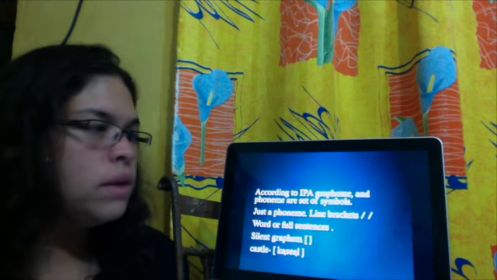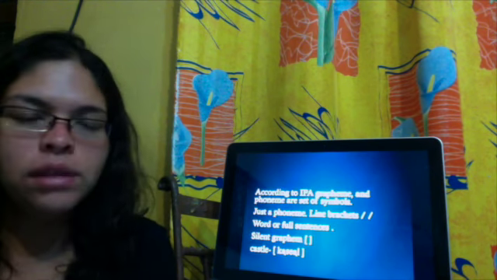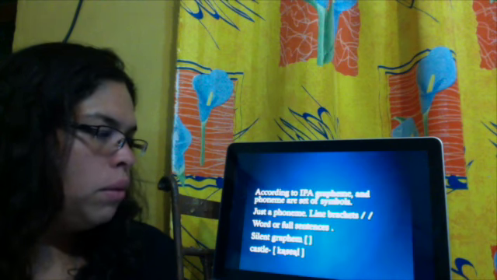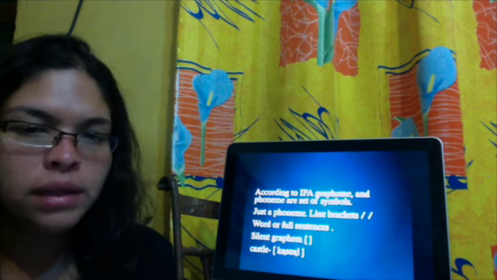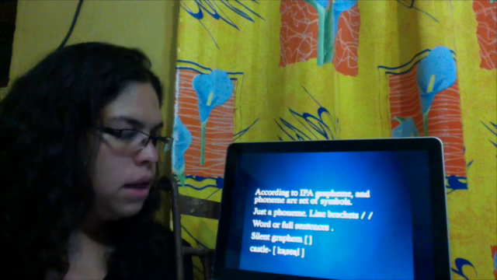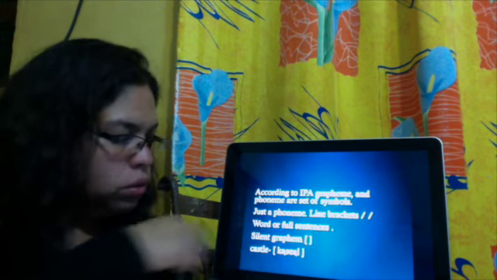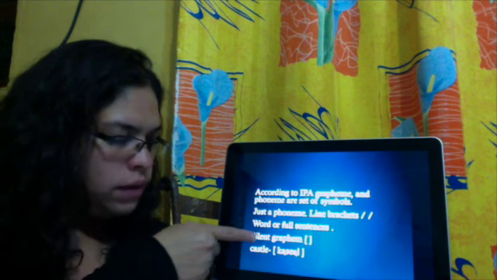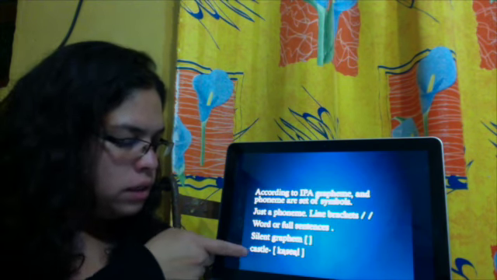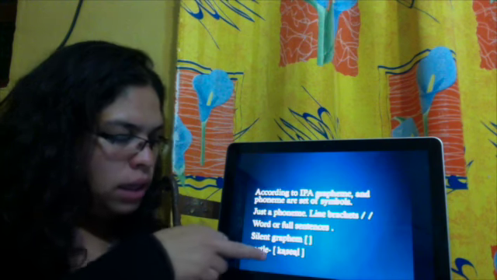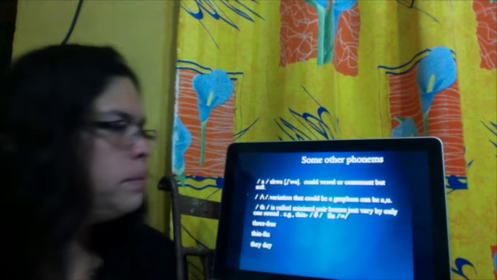According to the IPA, graphemes and phonemes are just a set of symbols. So when we have a phoneme, we signal it with slash brackets, but if it's a word or a full sentence, we need square brackets. Also, if we have a silent grapheme, like in the case of castle, we indicate it with the square brackets.